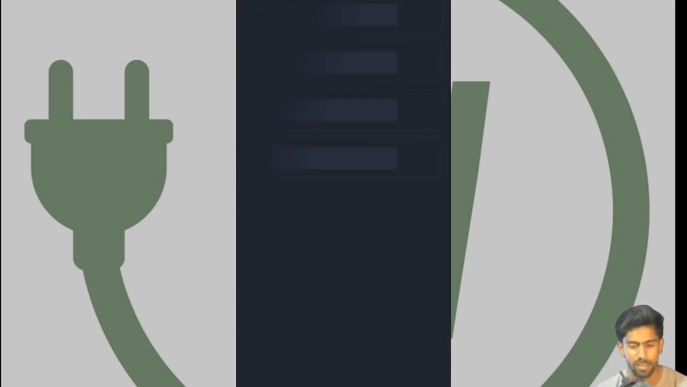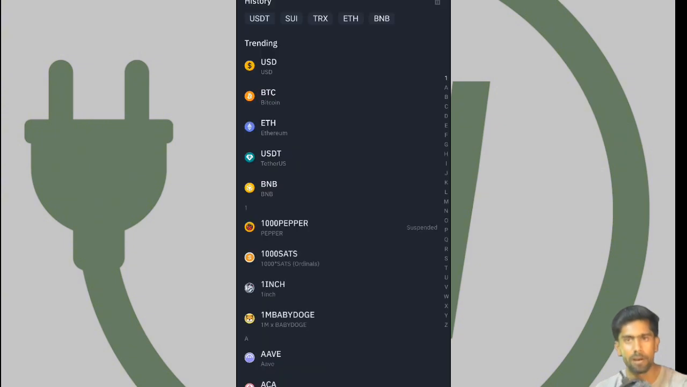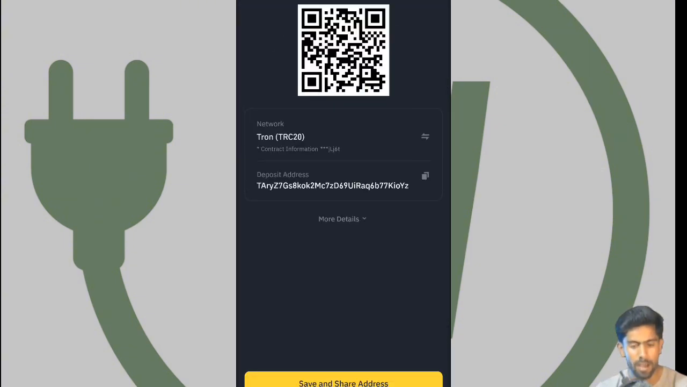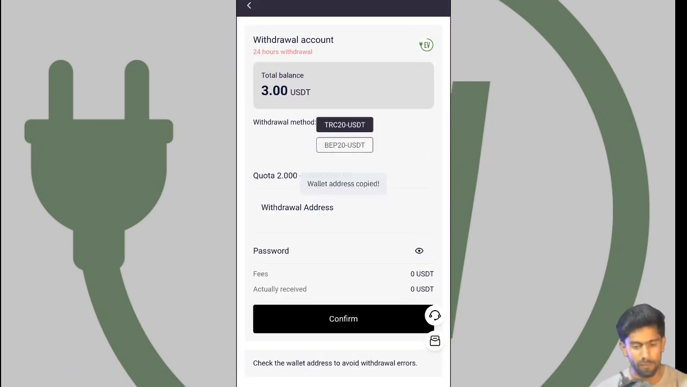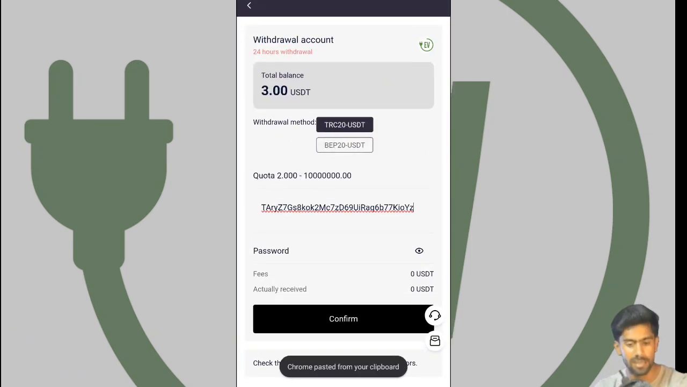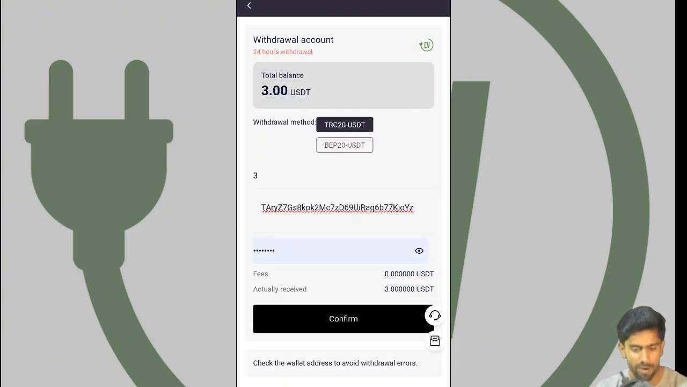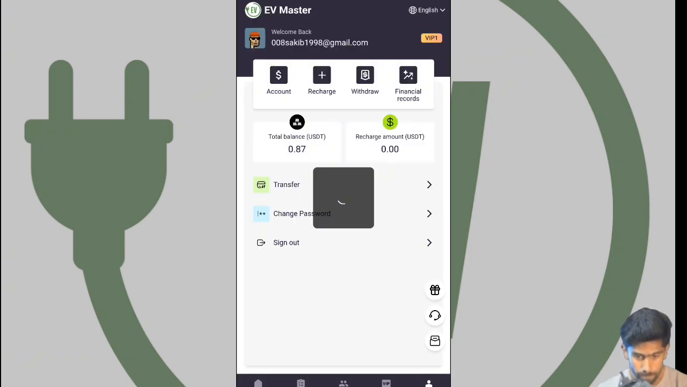After you go to your Binance, click add funds, and you can see deposit crypto. After clicking deposit, click crypto, choose USDT and TRC20. Copy this address and go back to your website. Simply paste your address, enter your withdrawal amount, and enter your security password. Click confirmation, and you can see the withdrawal successfully done.